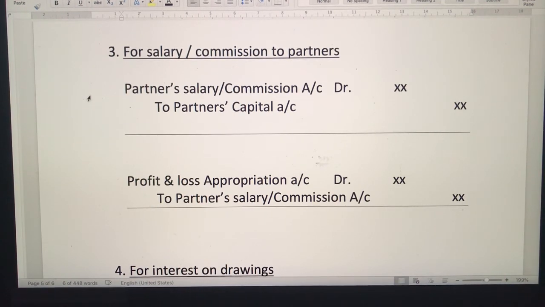For salary or commission, whichever it is, you can write partner salary account, or else partners commission account will be debited to partners capital account, again individually, and then it will be transferred to final account, that is profit and loss appropriation account debited to partners salary account or partners commission account. And this cross sign is for the amount. I have not made the format there, but you are not spared.